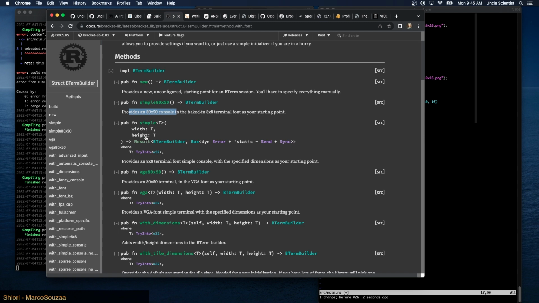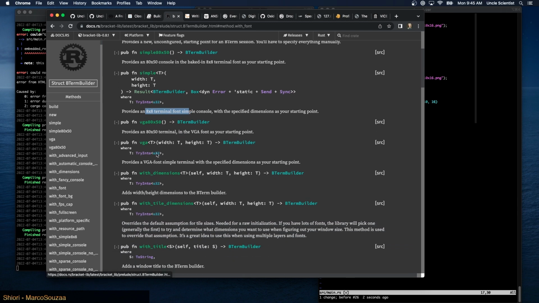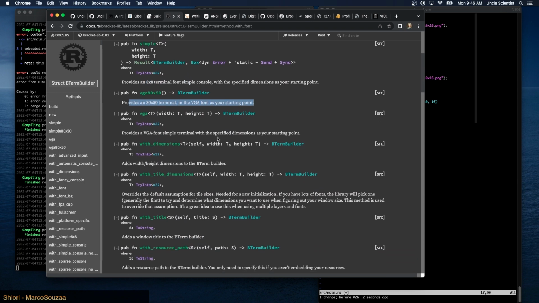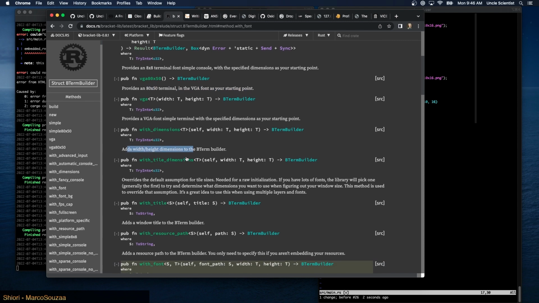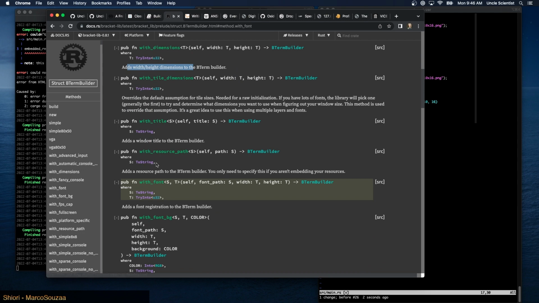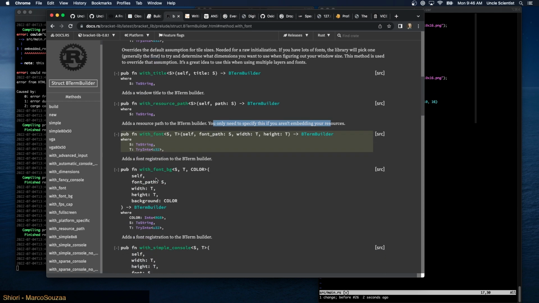Simple gives you the control over the width and height, but it still provides the 80x50. This provides the VGA font as your starting point. This changes the width, the dimensions. With resource path, you only need to specify this if you aren't embedding your resources. Okay, we are embedding. This is with font.